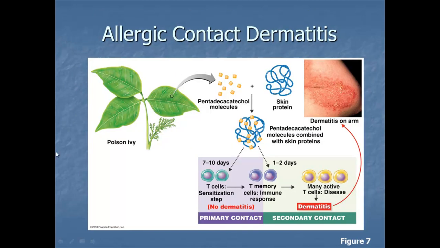This shows you the poison ivy, and it works almost the same with the hapten, because you're binding with a skin protein, and then the pentadecylcatechol from the poison ivy come together and form a complete antigen, and hence you get dermatitis, which is the reaction to poison ivy.